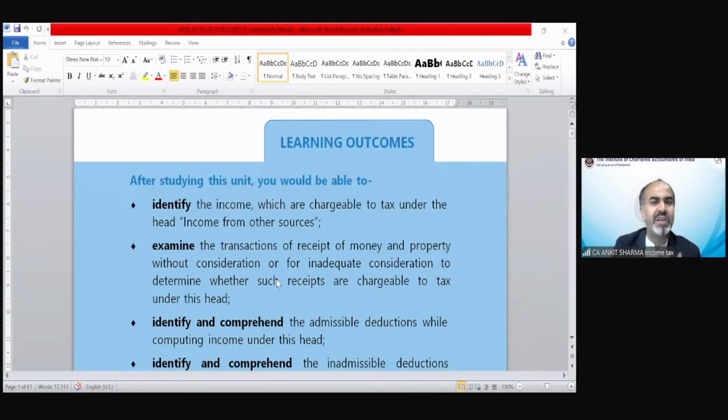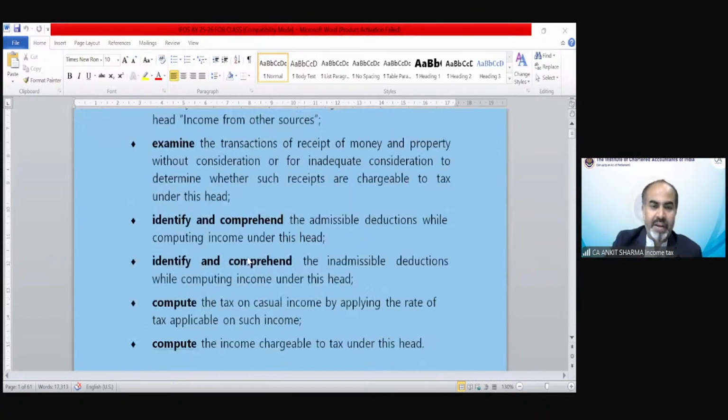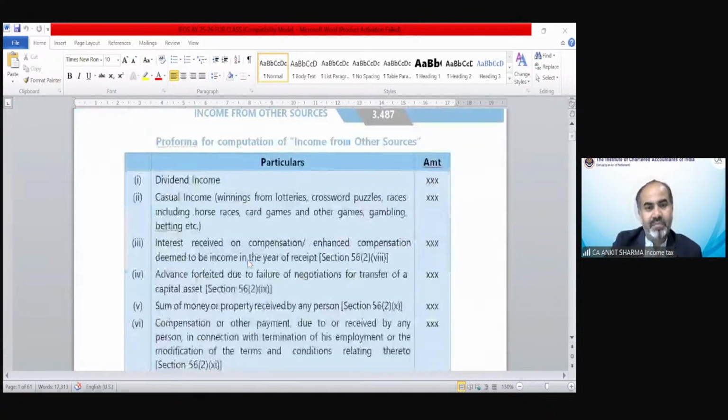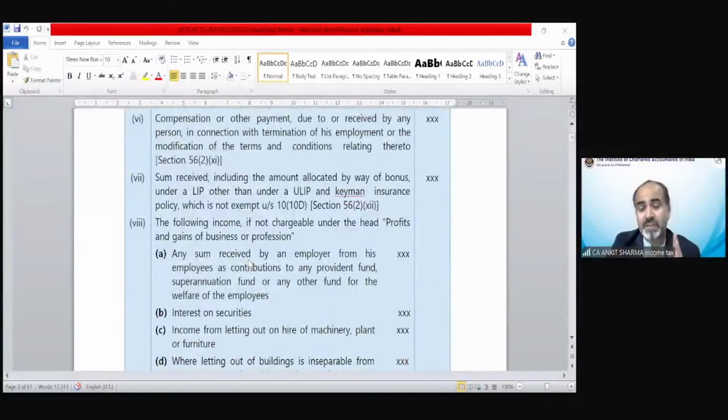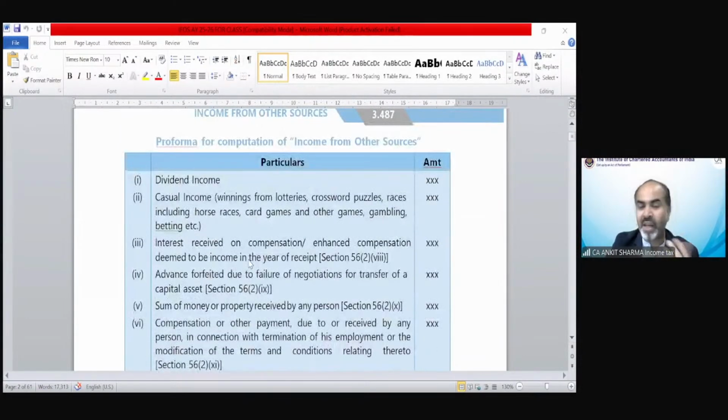There are some topics which need a diagram, etc., that I will provide. Do not worry. Other things are technically very simple, very sorted provisions, very easy. So identify, examine, etc. This is the format. There is no specific format under income from other source. This is generally just explaining what kind of income is going to be included under income from other source.